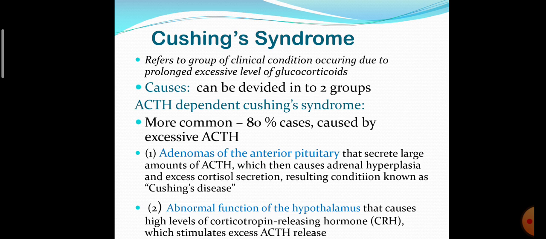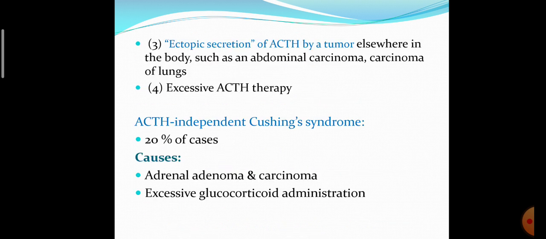Second is the abnormal function of the hypothalamus, causing high level of corticotropin releasing hormone, which stimulates the excess ACTH release, which in turn stimulates the release of excess cortisol. So this is ACTH dependent Cushing syndrome. Third is ectopic secretion of ACTH by a tumor present elsewhere in the body, like carcinoma of lung and abdominal carcinoma. Fourth is excessive ACTH therapy.